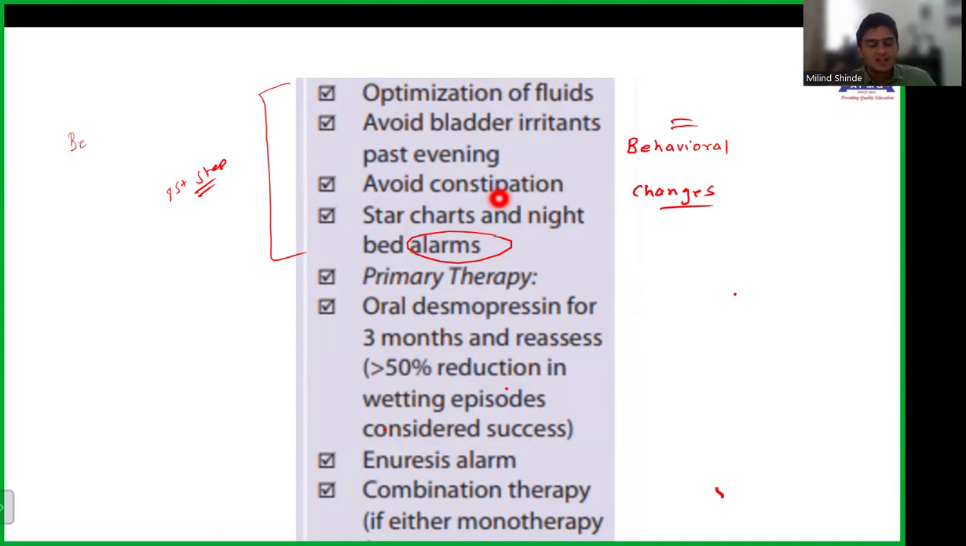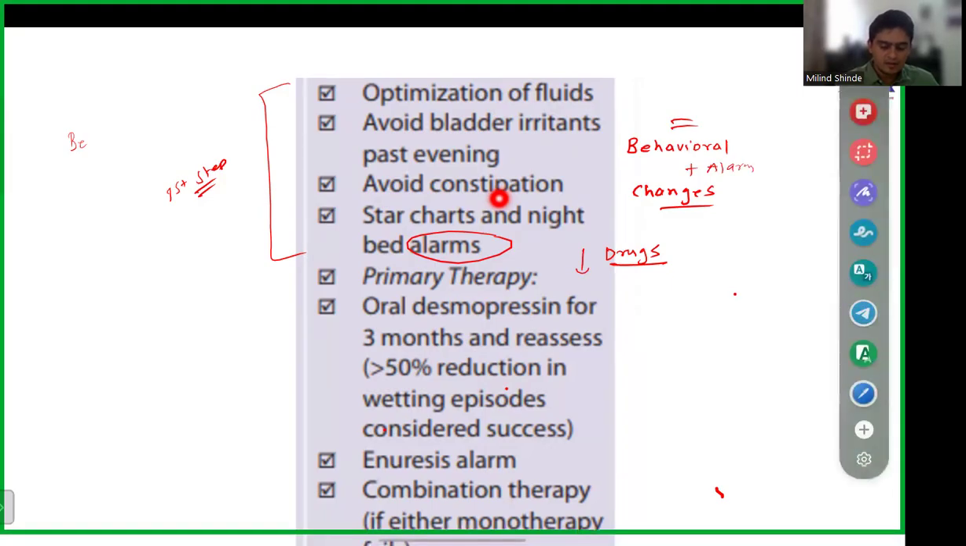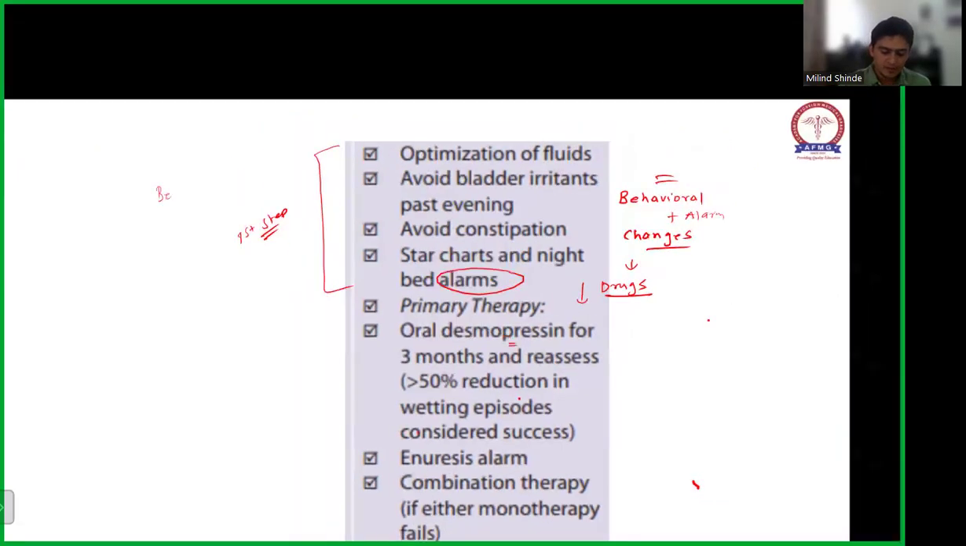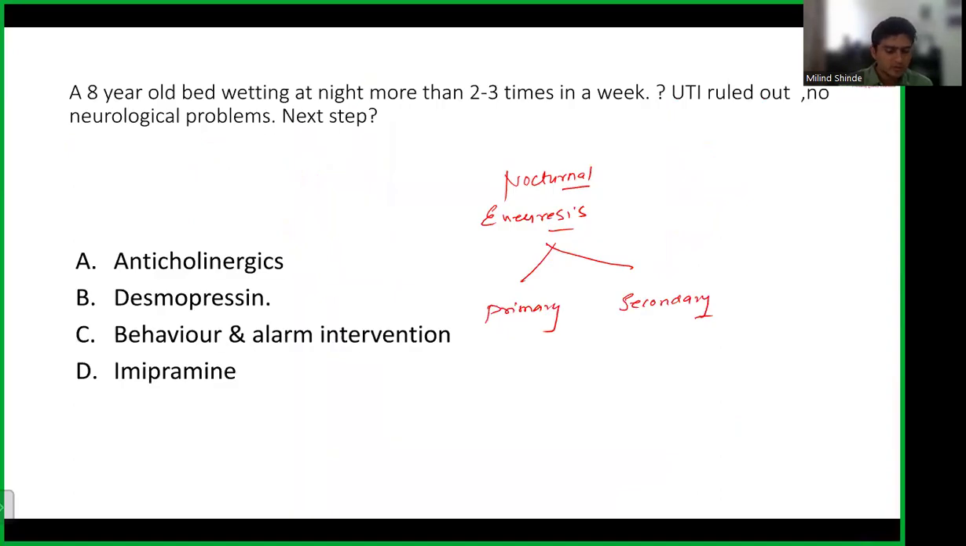If it fails, like you do a lot of reinforcement and you follow up the child for a few months, and after your follow-ups, there is no improvement, then you have to go for the drugs. Okay. So the first is behavioral plus alarm, followed by the drugs. The next thing that you are going to give is drugs. So the commonly used drug is desmopressin that we use, and then we look for the treatment. Okay, so imipramine is also used, but nowadays we don't use it. Desmopressin is the mainstay of the treatment.